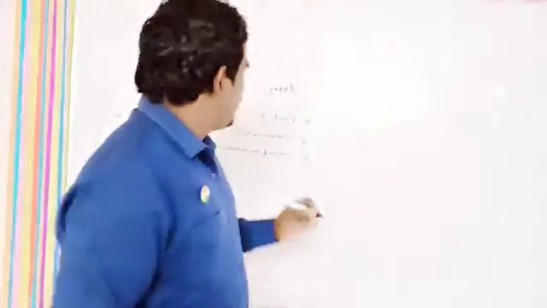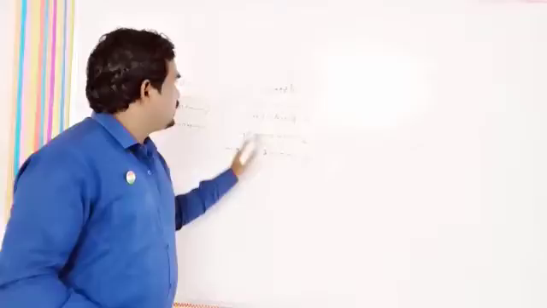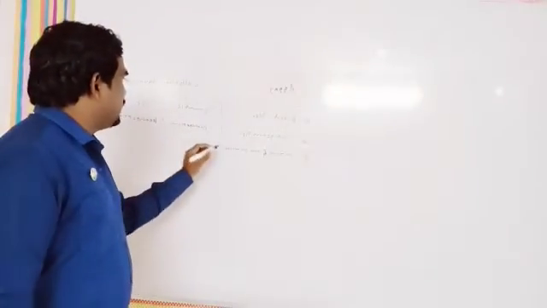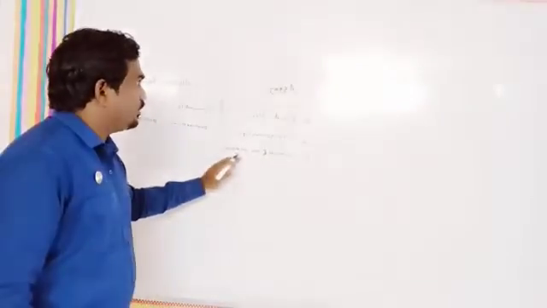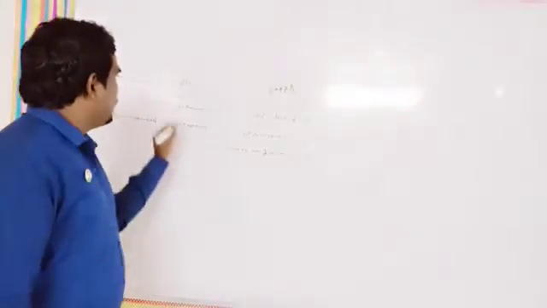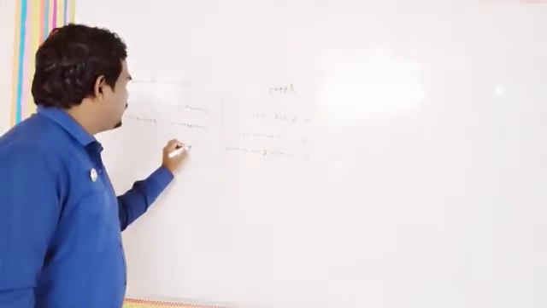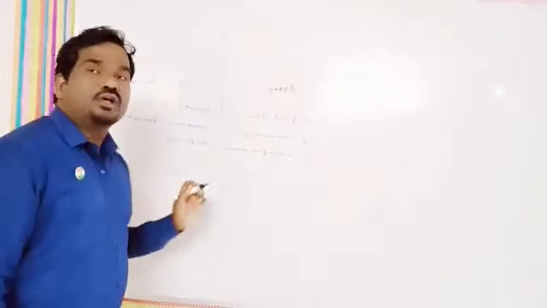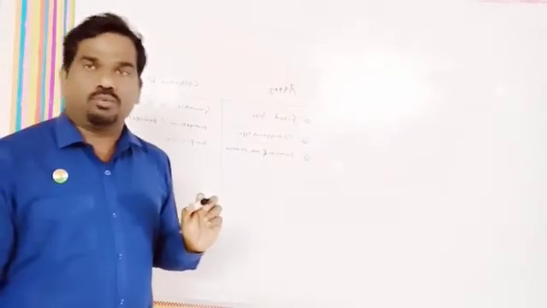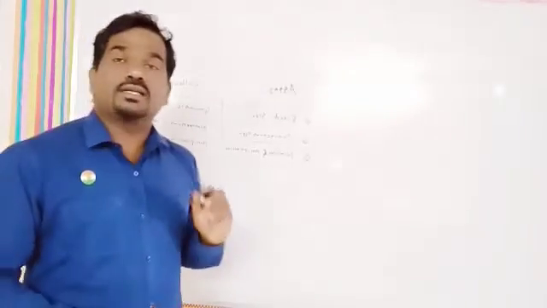Okay, understood? So this is the third difference between an array and a collection. Primitive and non-primitive types can be stored in an array, but in a collection we can store only non-primitive, that is, user defined types only. Then what is the next difference?